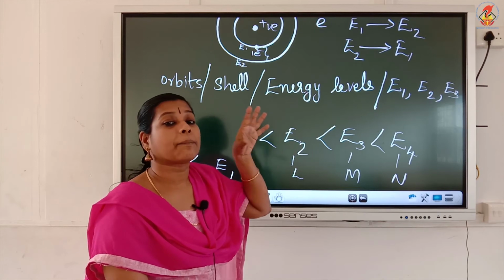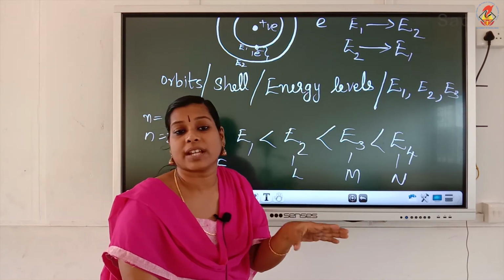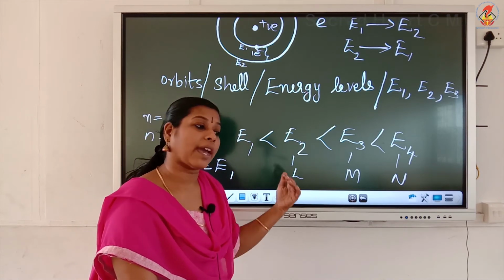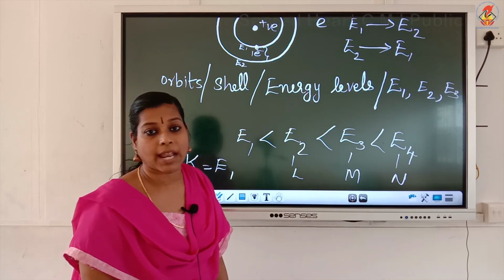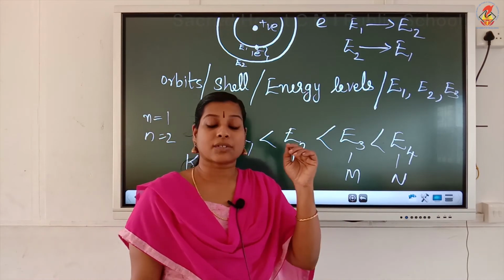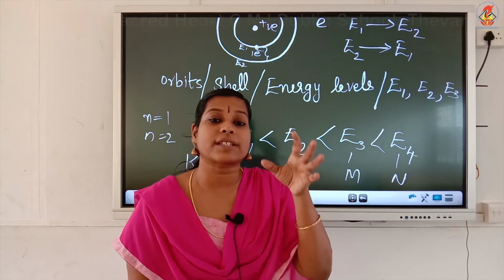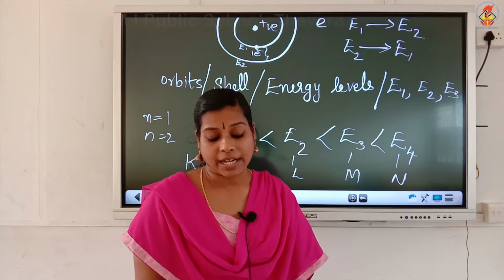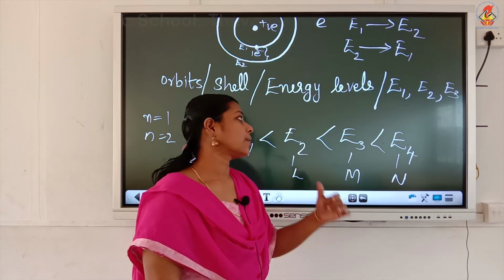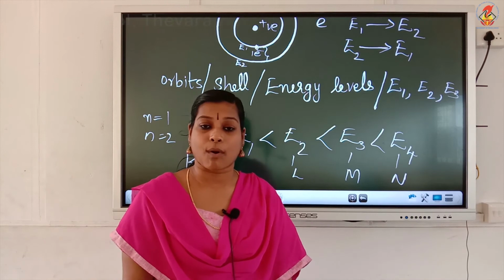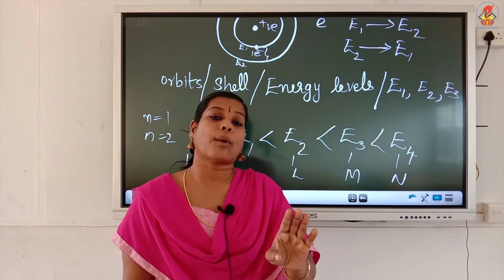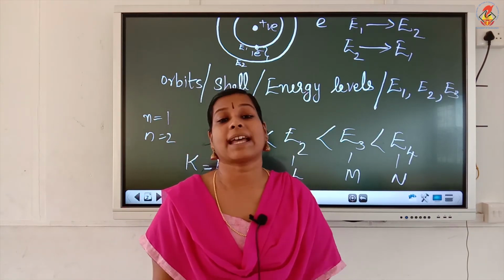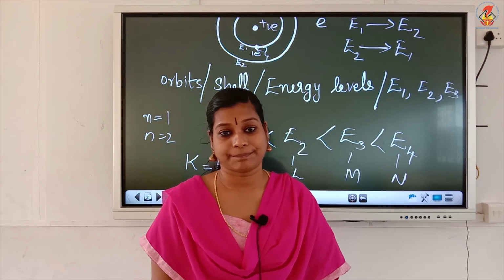If they are staying in a particular energy level, there won't be any change in energy. But if they are jumping from lower to higher or higher to lower, that time only energy change will happen. And the electrons are revolving around the nucleus through only these discrete orbits. Through this path only they will be revolving. So these are the postulates of Niels Bohr's model, and we are still following this model, because it is a very good model for explaining the structure of the atom.